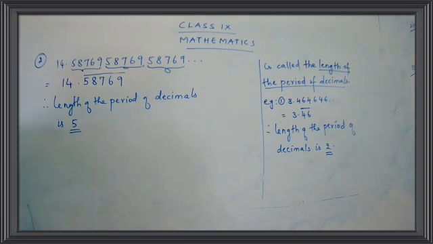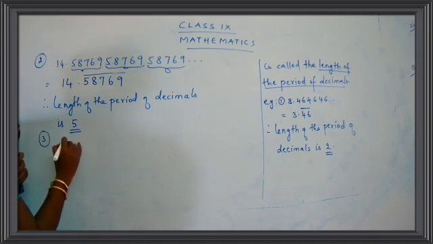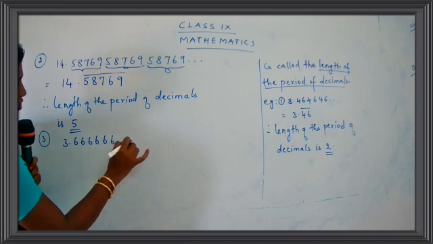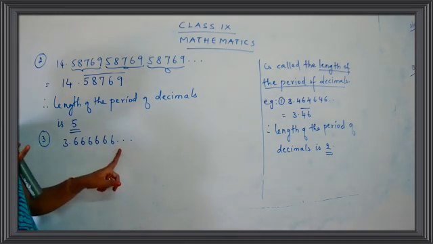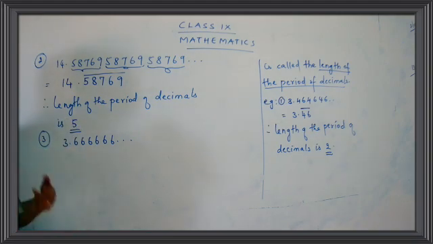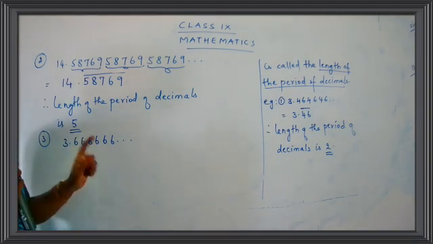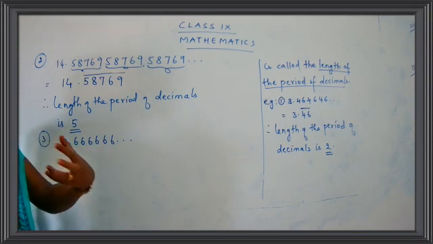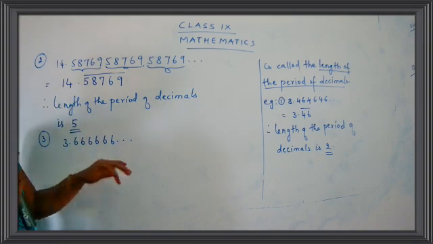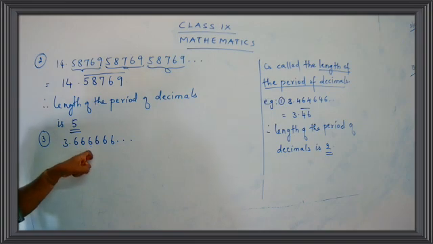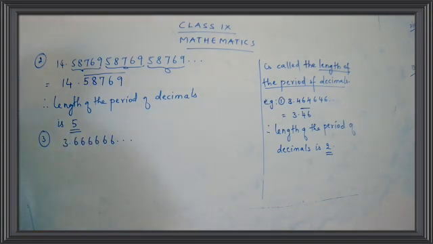Okay, I'll just give you one more example. Let us take one more example. We have a number 3.666666, it goes on. You can just use 3 dots, children. No need of writing many dots. 3 dots means the numbers are continued. When you have to show that the numbers are continued, you can just mention 3 dots. Do not go for as many dots as you wish. Just 3 is enough. Okay, children? So write down here 3.666666 and goes on.